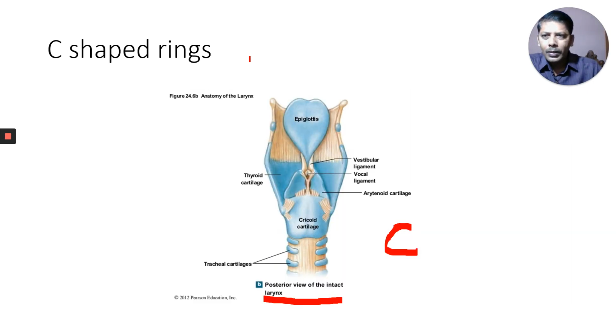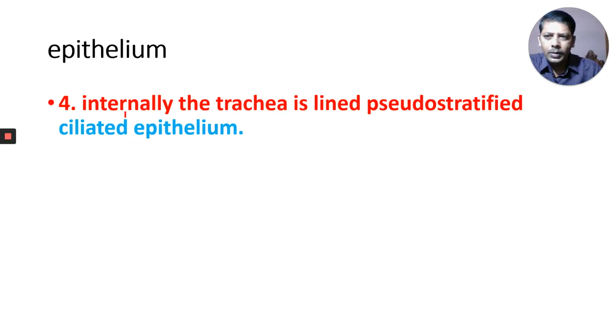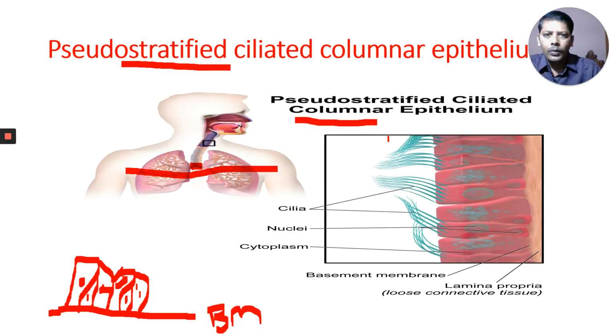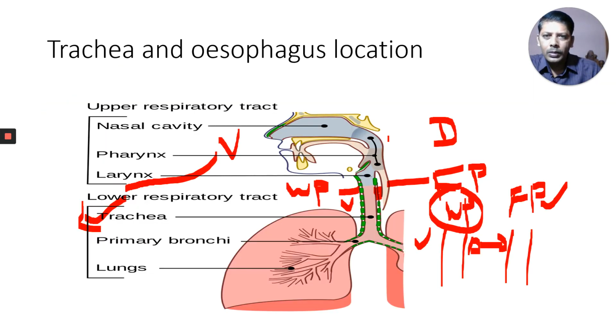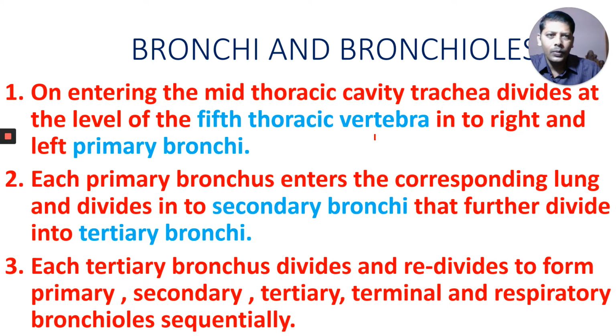Okay, that's about the trachea. Here there are C-shaped rings present, and these are incomplete on the posterior side. Internally the trachea is lined by pseudostratified ciliated columnar epithelium. Okay, that's about the trachea, which is otherwise called the windpipe.